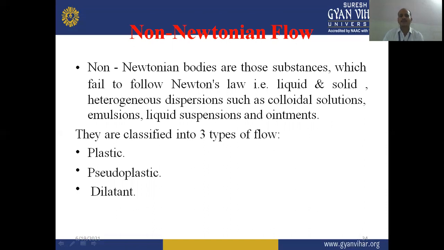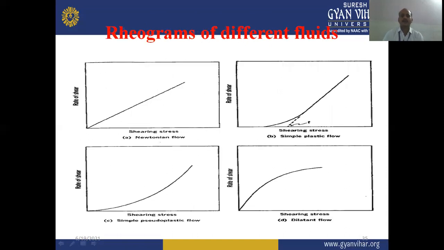There are three types of flow which are collectively known as non-Newtonian flow: plastic flow, pseudoplastic flow, and dilatant flow. We will discuss non-Newtonian flow in our next lecture in great detail. The rheograms of these non-Newtonian liquids as well as Newtonian liquids are given here, where the rate of shear and shear stress are plotted against each other.